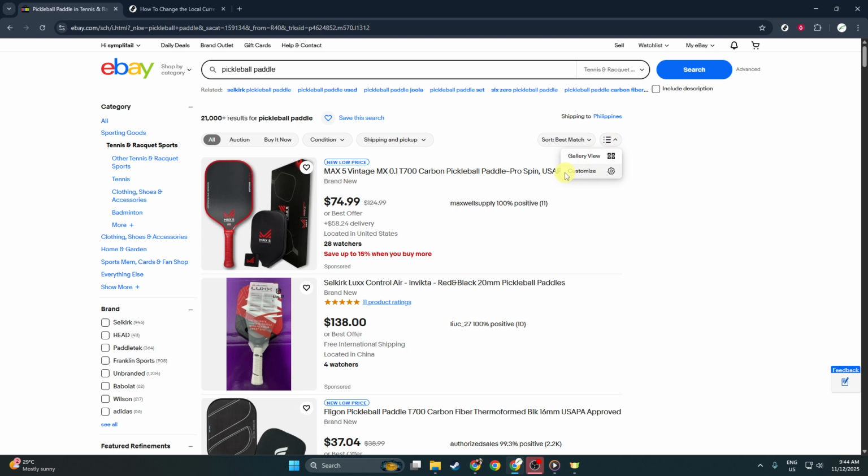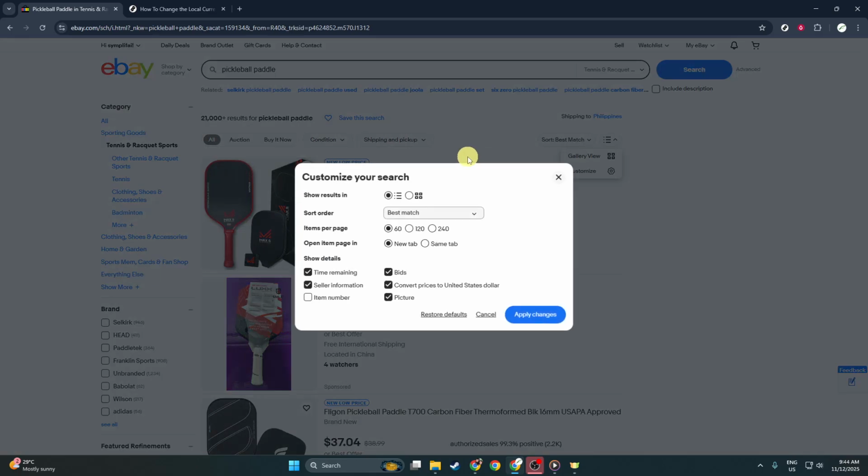Once you've clicked on the hamburger icon, a menu will appear. Here, you want to look for the option labeled Customize. Clicking on this will take you to the customization settings for your eBay search page. Within these settings, you'll see various options that allow you to tailor the page according to your needs. One crucial setting that you'll want to locate is labeled Convert Prices to United States Dollar.